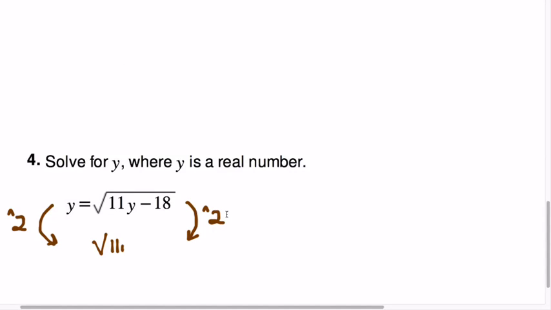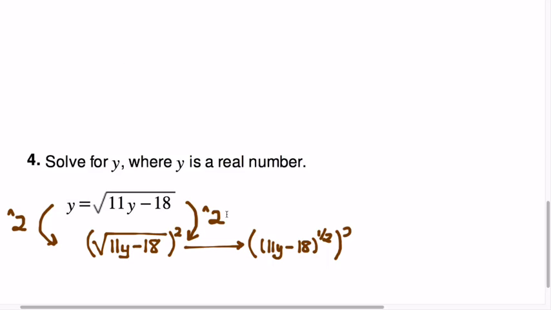I'm going to add an intermediate step in here just to help explain why it works, but feel free to not always be bound to including it. One of the key elements in this module is that we can represent any radical using a fractional exponent. So taking a square root is the same as raising that quantity to the power 1 over 2. And viewed in that light, when we're squaring both sides we're taking a power of a power. And what happens to the exponents when you take a power of a power?